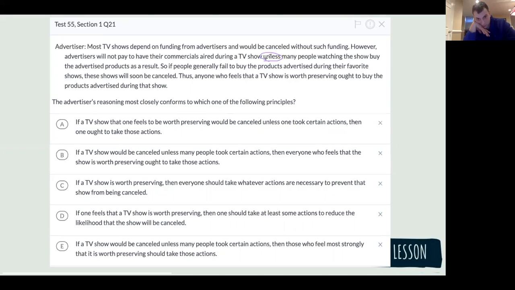Necessary. Yes. So unless is like the tricky conditional statement, right? Yeah. So how would we diagram this sentence? I wouldn't diagram if I was doing this question, but just for practice, how do we diagram this sentence?